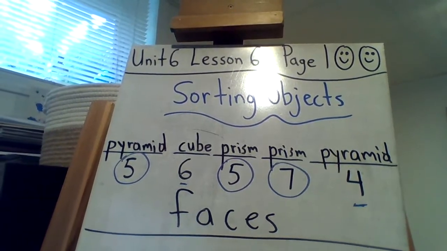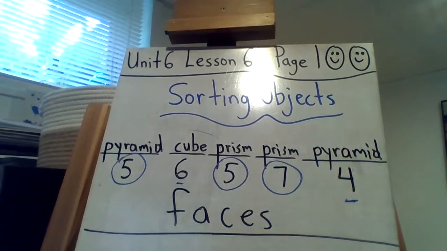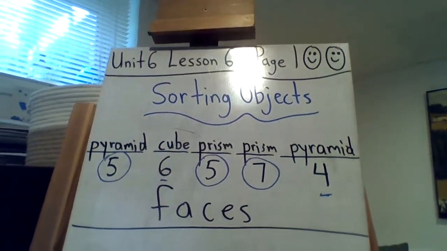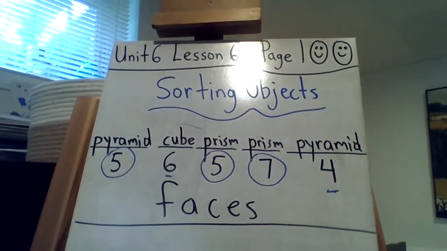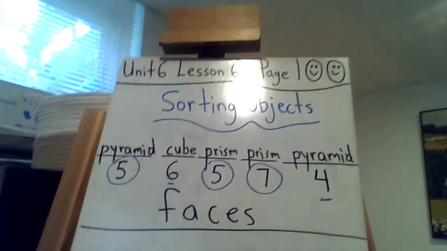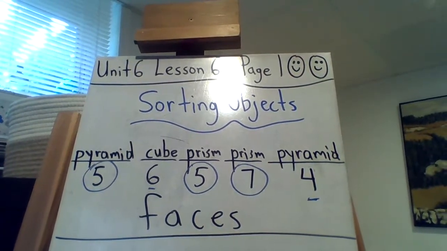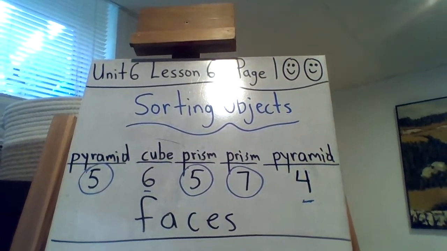Okay, so we're looking for different ways to sort them and see what the differences are and the similarities. So, number 1 says, how are these two objects the same? Different. Okay, so if you look at them, one is a rectangular prism, and the other one is a cube.